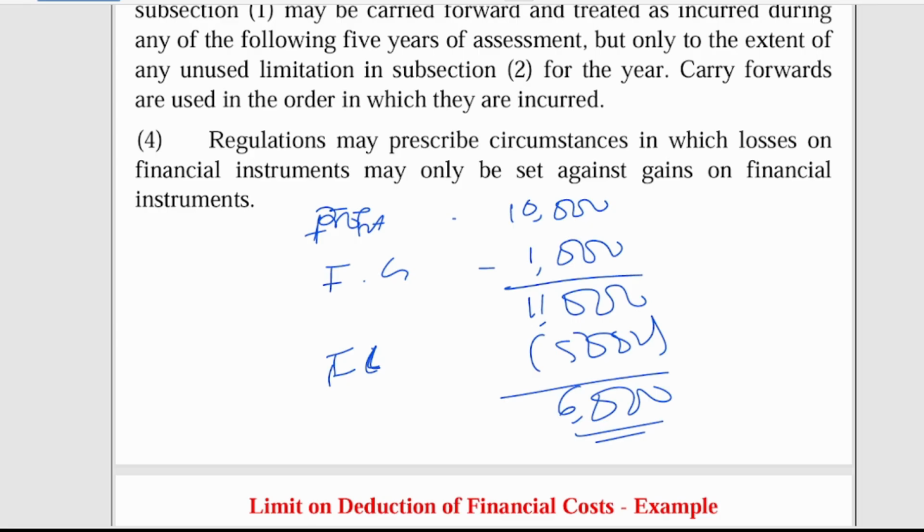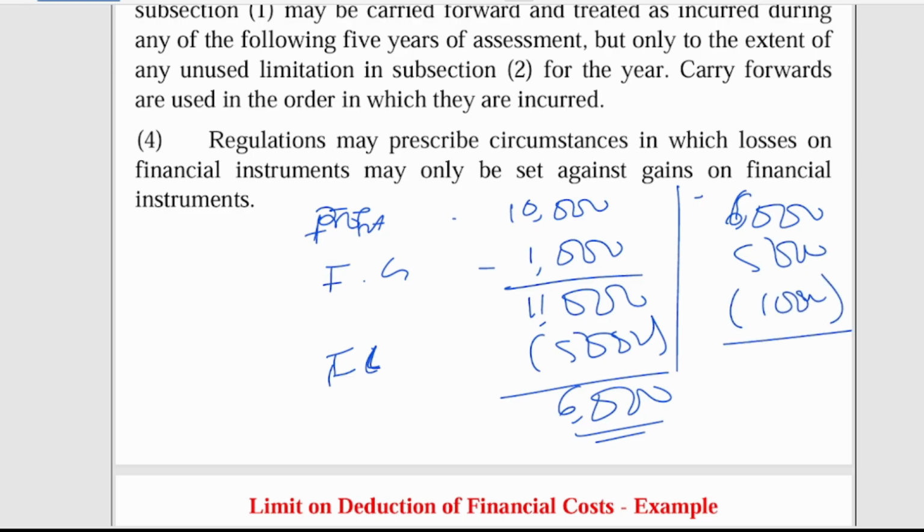So you have to adjust it. And how do you adjust it? We adjust by adding back the loss that you have deducted and lessening the gain that you've added. So it's going to be 6,000 plus 5,000 minus 1,000. What are you getting? You get the same thing, right?